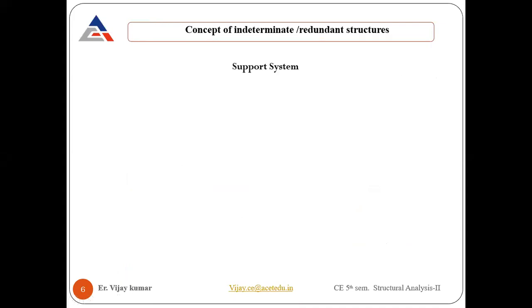Next, we have the support system. What are the support systems that we need to understand before going to the concept of indeterminate or determinate structures? Then we go to static and kinematic indeterminacy, and then we come back to stability, which is very important. These are things we already discussed in detail in the fourth semester. Because a lot of time has passed between the fourth and fifth semester, I suppose you may have forgotten those things. That's why I bring it up again, to remind you of the concepts, so you will get better knowledge to understand this particular subject. So, how many support systems do we have? We have 2D type and 3D type.